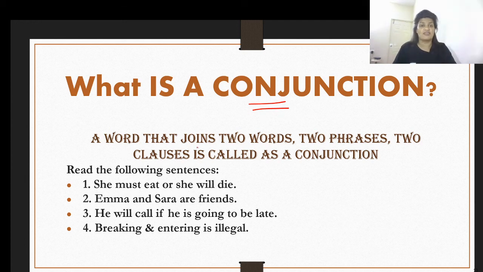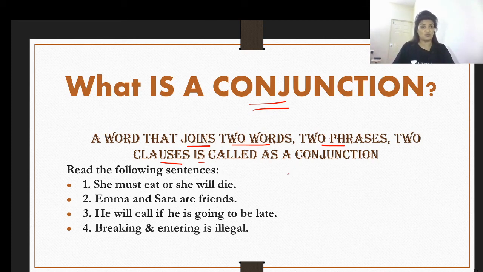A word that joins two words or two phrases or two clauses is called a conjunction. When you have two words, two phrases, or two clauses, you have to bring them together, combine them, or link them and make it a meaningful statement.